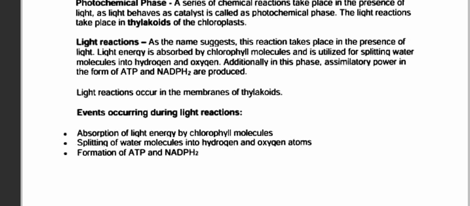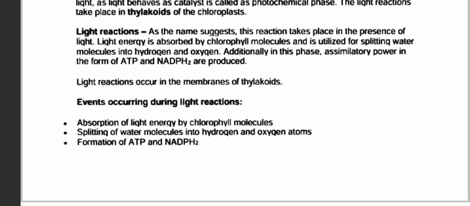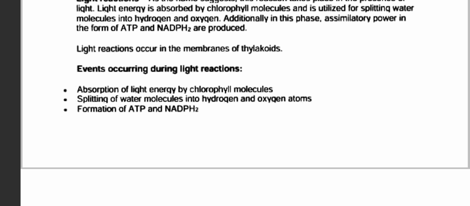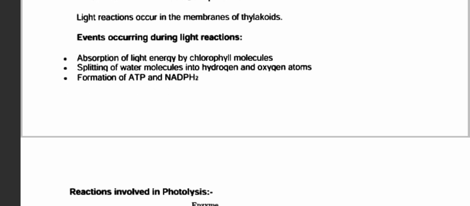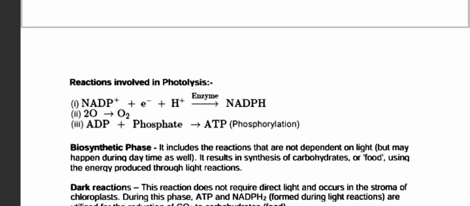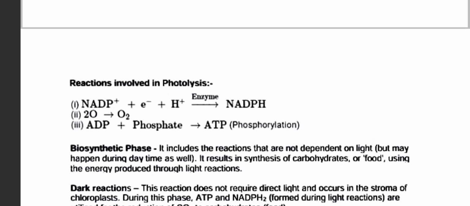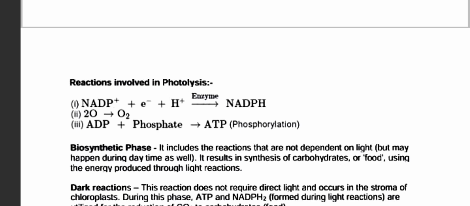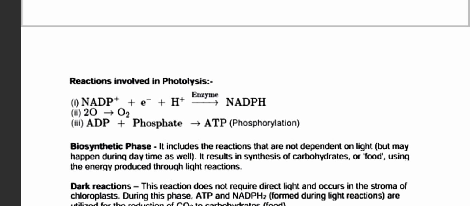Okay, so the events occurring during the light reaction: absorption of light energy by chlorophyll molecules, splitting of water molecules into hydrogen and oxygen atoms, and formation of ATP and NADPH2. So the reactions in photolysis: NADP plus, electron of minus charge, plus hydrogen of plus charge, and then the enzyme forms NADPH. Then 2O gives O2. And ADP plus phosphate gives ATP.